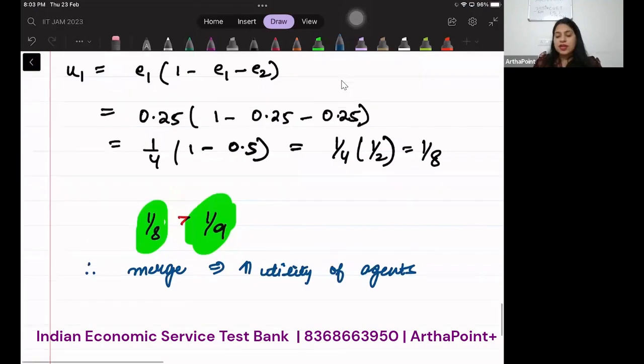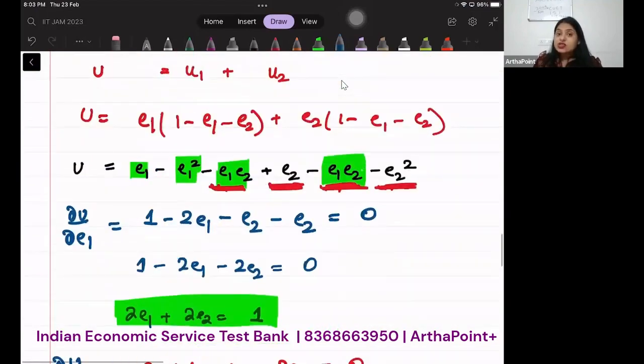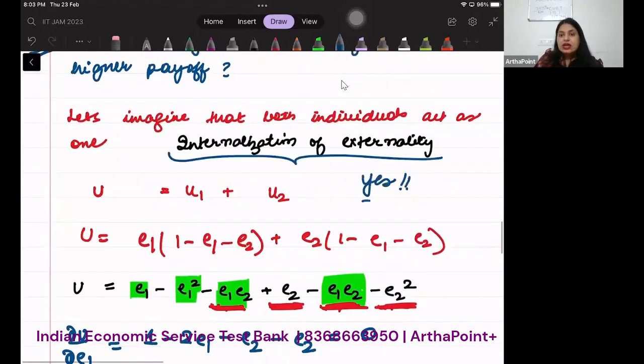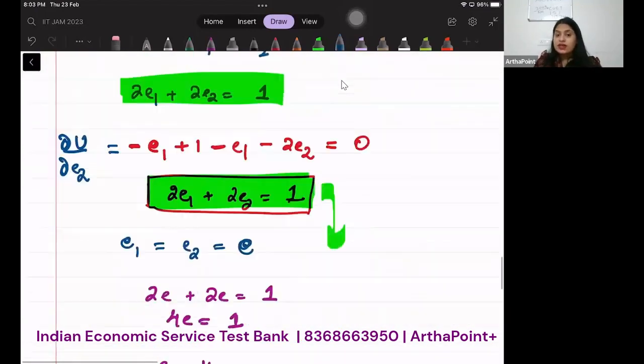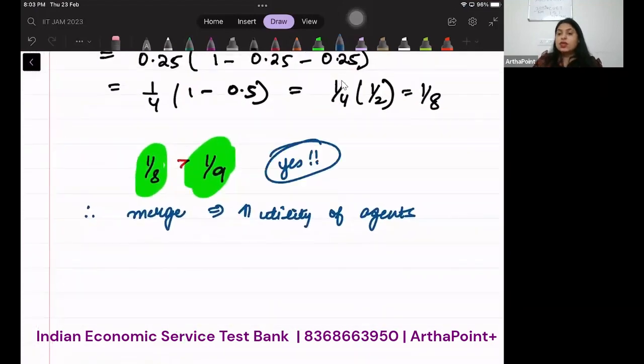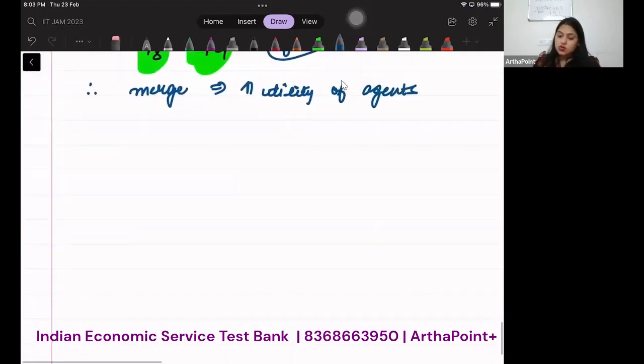So how will the question come in the exam? Can internalization solve the problem of tragedy of commons? Yes. Does utility improve? Yes. Achha, we can link this to the concept of Pareto efficiency also.